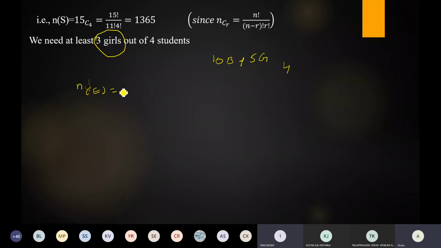How many ways? No, first write the clear explanation. 3 girls and 1 boy. We can choose 3 girls and 1 boy. At least means maximum 3 numbers. Sorry, minimum 3 numbers. Is it right?